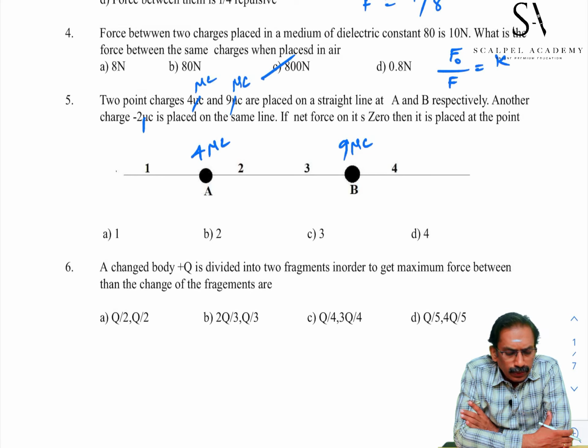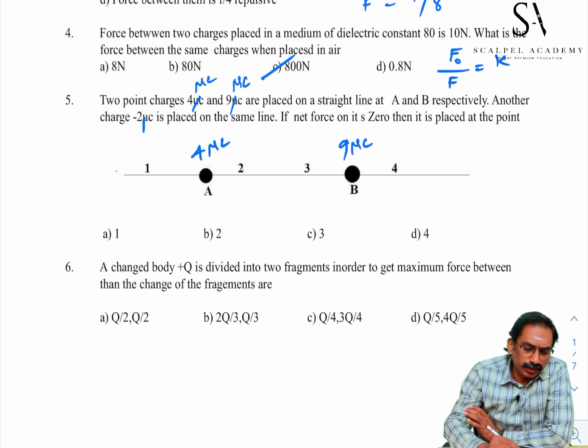So point 2 is close to the least magnitude of charge, that too in between A and B. Therefore, our choice is B.